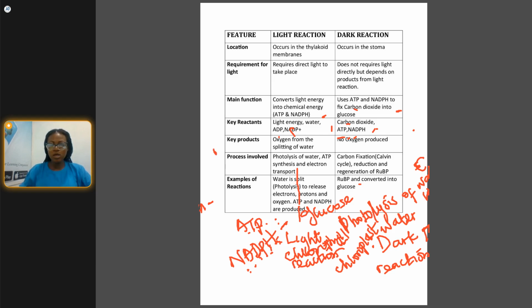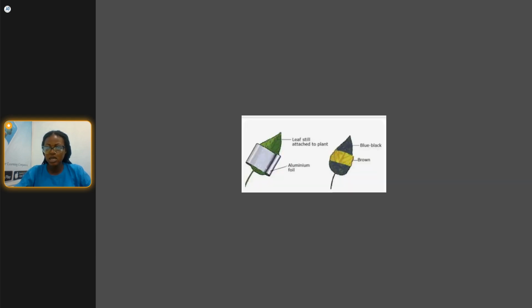I'm going to show us a diagram now, something for us to see how we can test a leaf for the presence of starch.